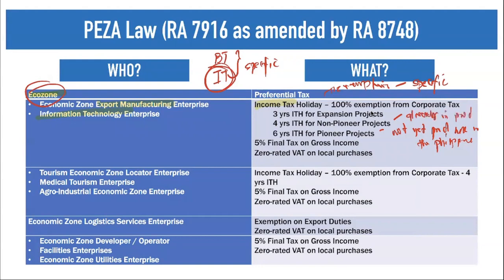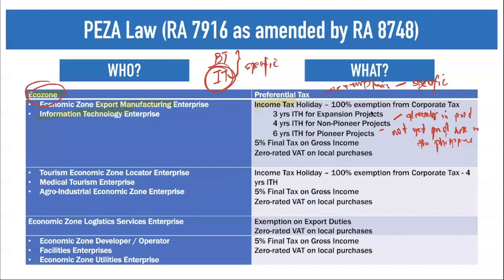So for example, let's say we are already producing shoes, and then you will place on that ecozone shoes, then we can consider that as a non-pioneer project. Okay, expansion project, of course, to expand. Take note, the income tax holiday is only for your income taxation on your corporate tax, because normally these enterprises are corporations. So when I say 100% exemption, normally it is 100% exemption on your corporate tax.